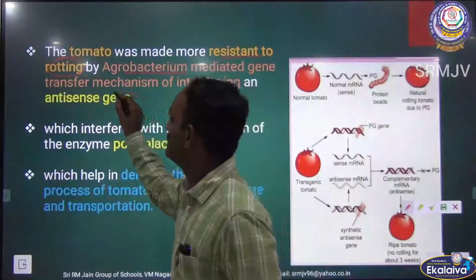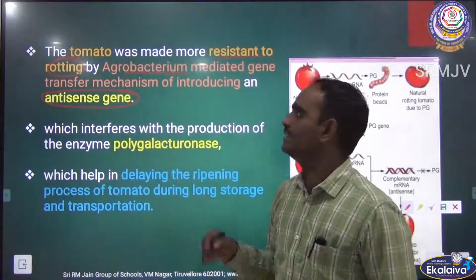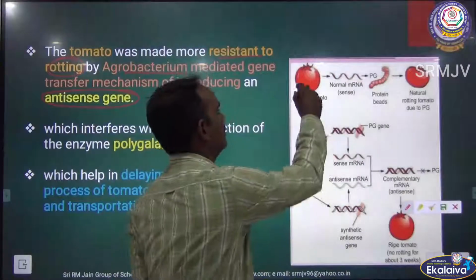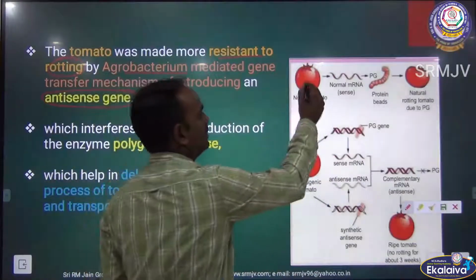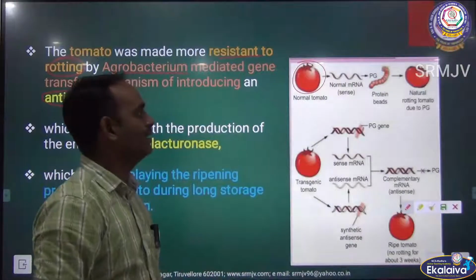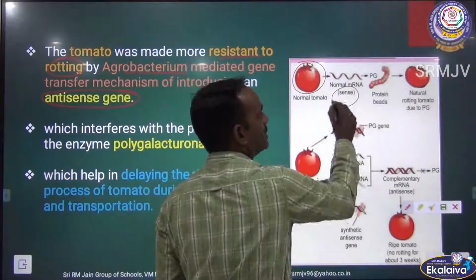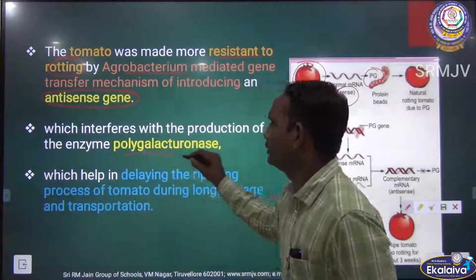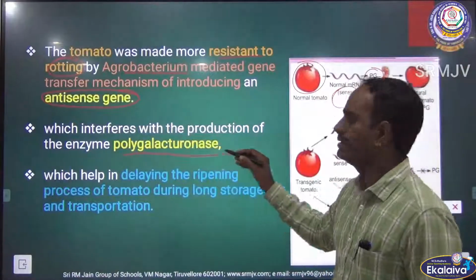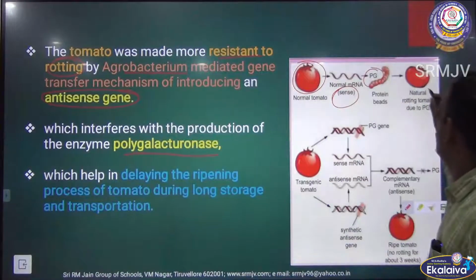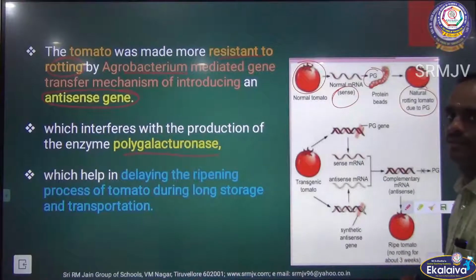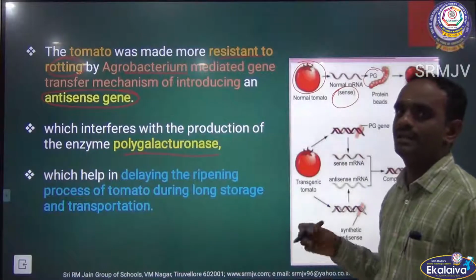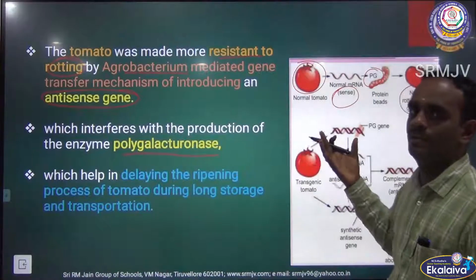by introducing an antisense gene. This antisense gene enters into the normal tomato. See here, this is a normal tomato, it is dark red in color. It has a normal mRNA, which is the sense mRNA, and this is the enzyme PG, polygalacturonase enzyme, and the normal rotting of the tomato is due to this enzyme. Okay. Rotting means damage, it loses its shelf life, it becomes very juicy.